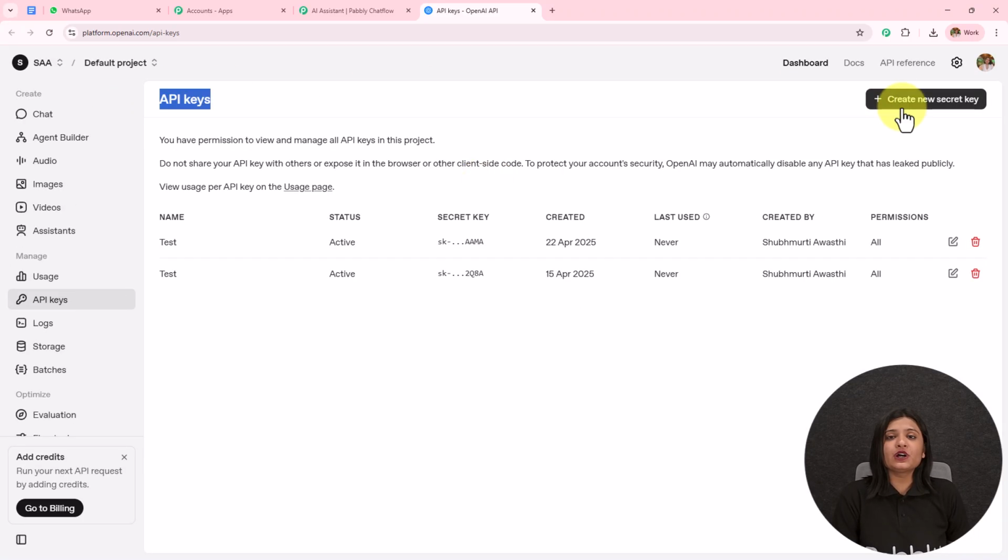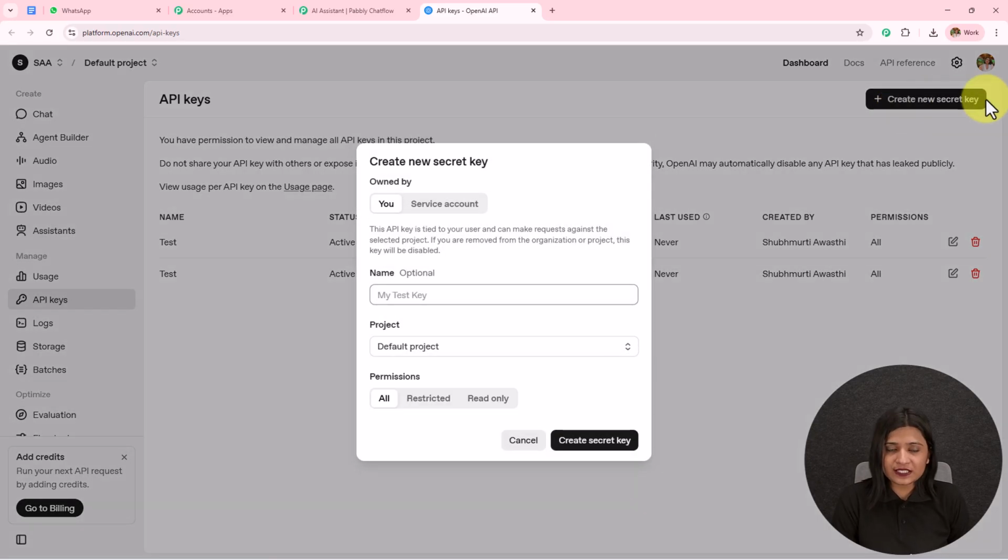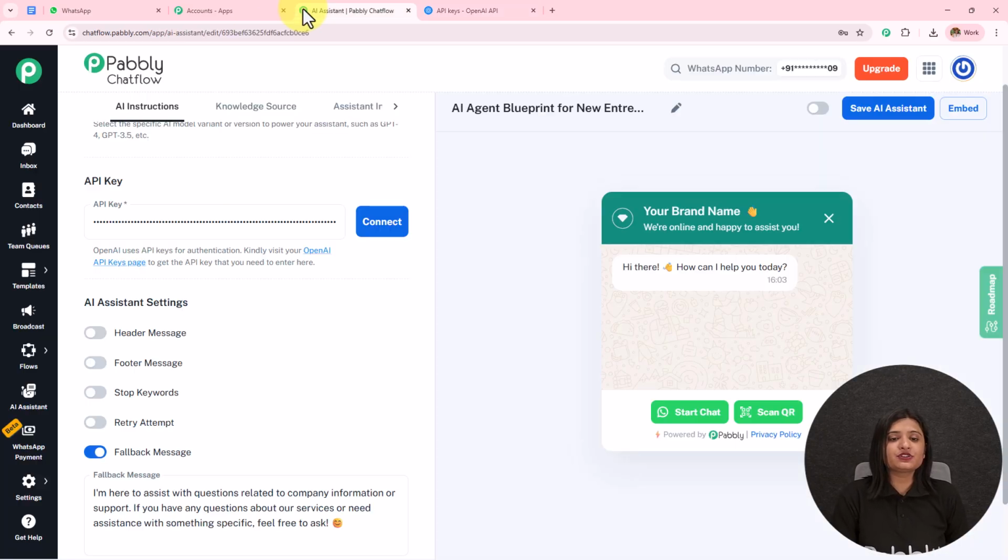To create a new token, you simply need to click on this create new secret key. You have to first name this. Let's name this test. The project will be default project. The permissions will be all, and then you simply need to click on this create secret key. A new API token will be provided to you, which you need to copy and paste over here. And after pasting, please do not forget to click on this connect. And here, OpenAI key saved successfully.